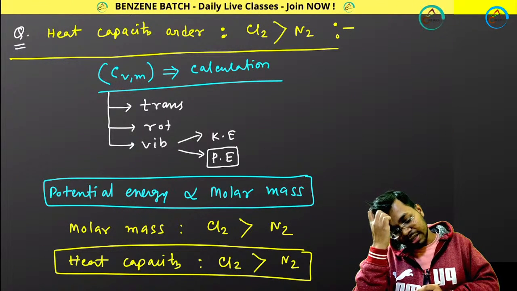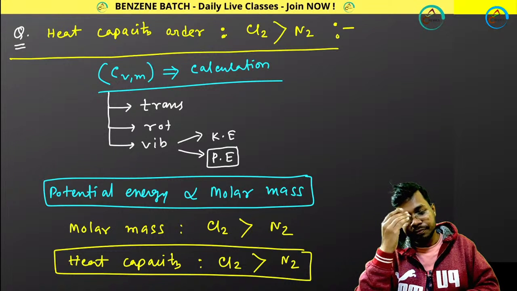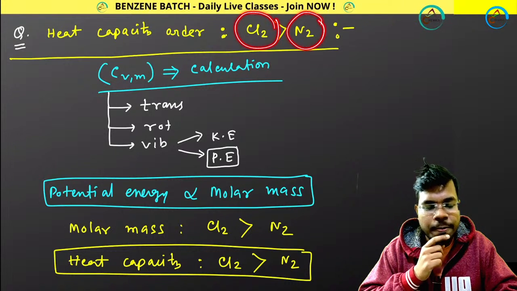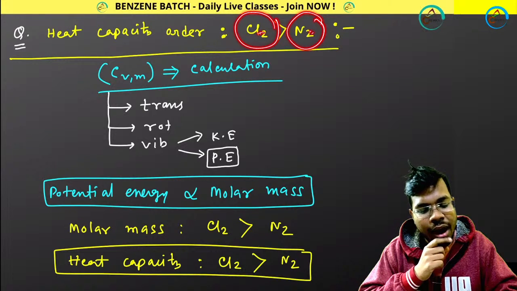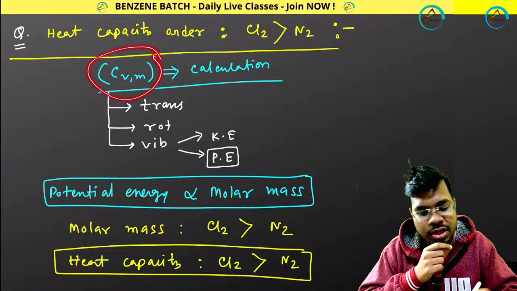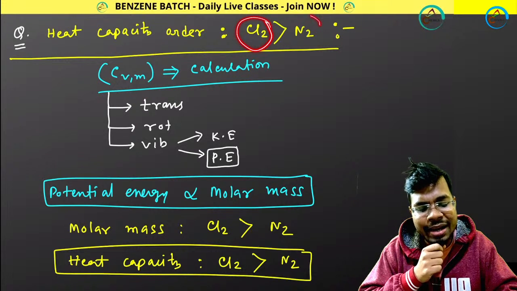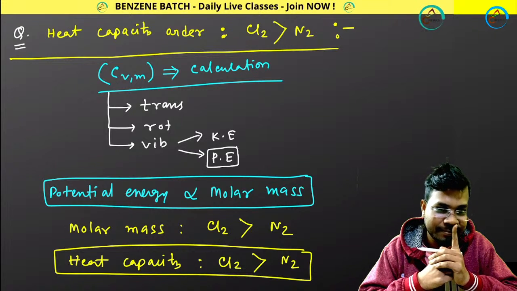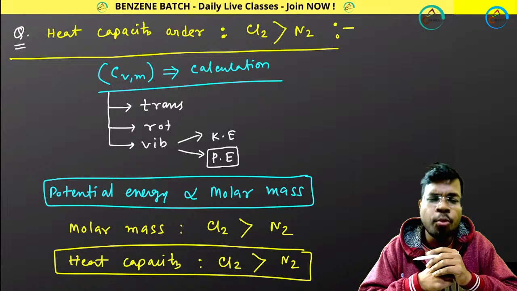Now, another important thing. If I am comparing Cl2 and N2, why is the heat capacity of Cl2 more than the heat capacity of nitrogen? I am considering Cv, suppose. This is because of molar mass.